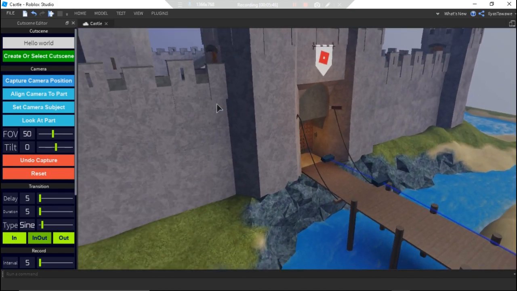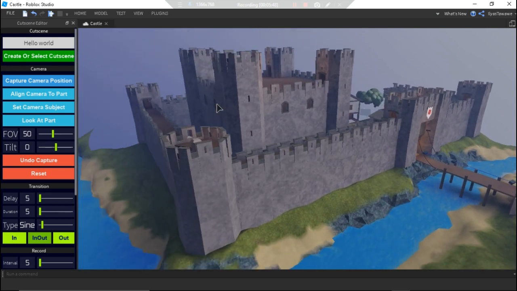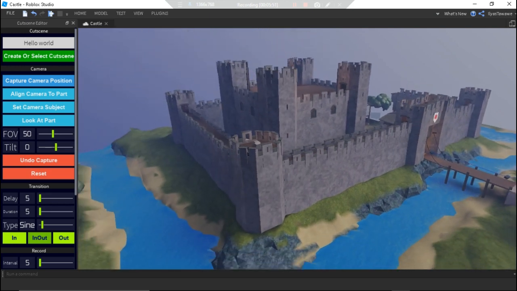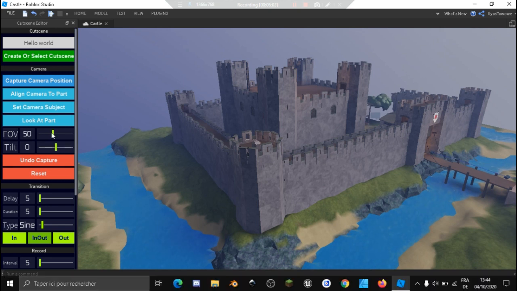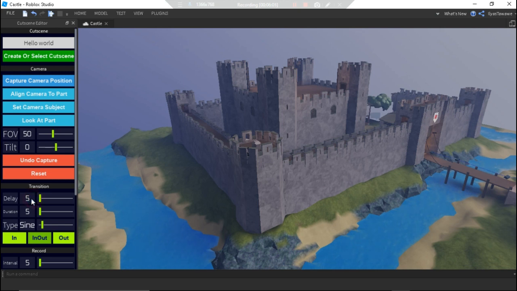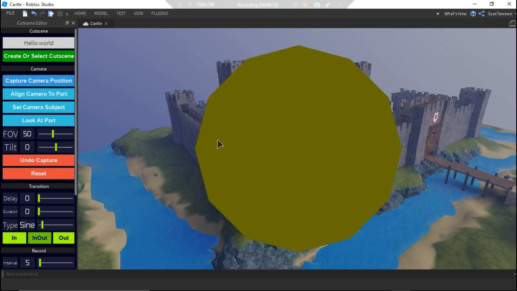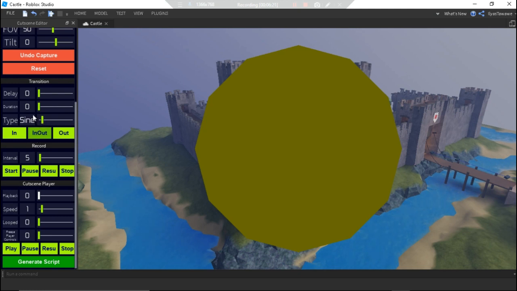Now what I want is to get some kind of a view like this. But I want the camera to not move here in some kind of transition speed. I want it to just completely teleport to here. The camera, I want it to teleport to here instantly. So I'll set the duration again to 5. The delay, I don't want any delay. I'll capture the camera position. And I'll set the duration this time to 10, for example.